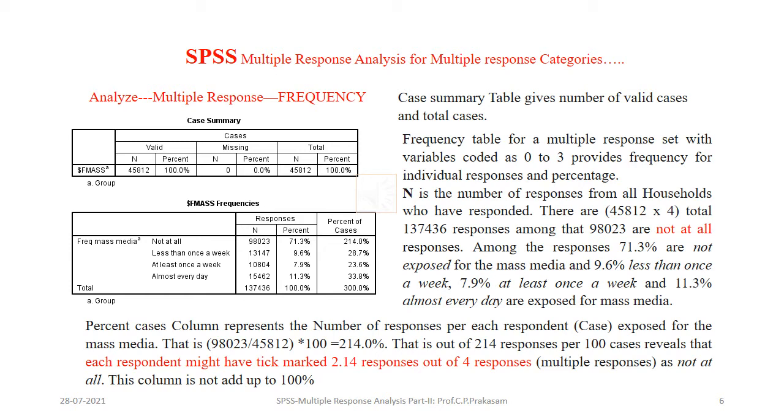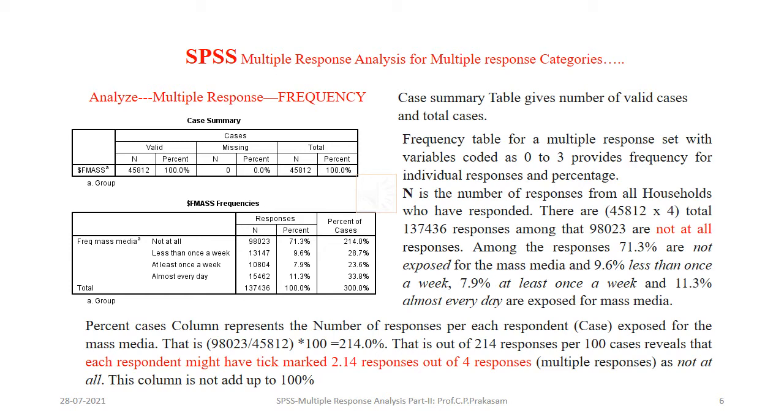The case summary table gives the number of valid cases and the total cases, and the frequency table gives the number N and the percentage of cases. The N is the number of responses of all households who have responded. There are 45,814 total respondents, and each respondent has the choice of either 0, 1, 2, 3. Therefore, multiplied by 3 it will be 137,436 responses, which is the total in the N column of the frequency table.